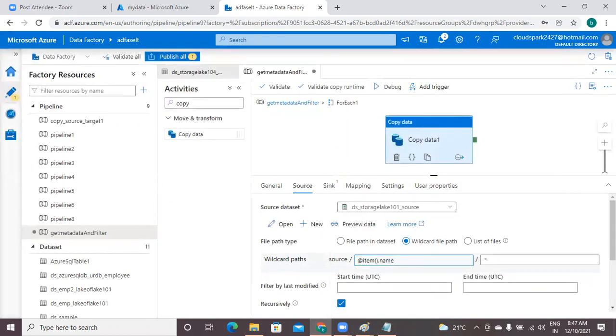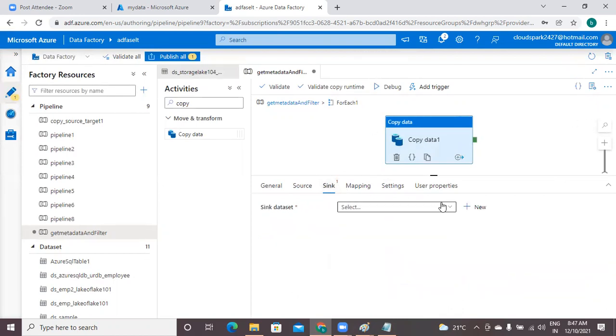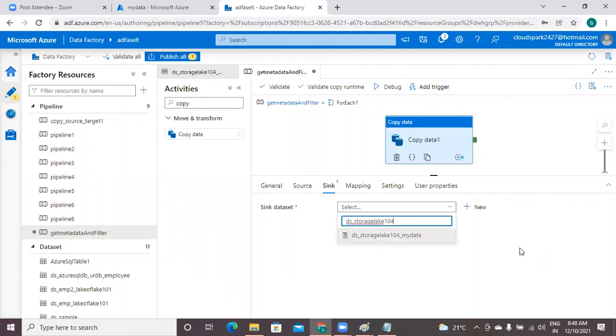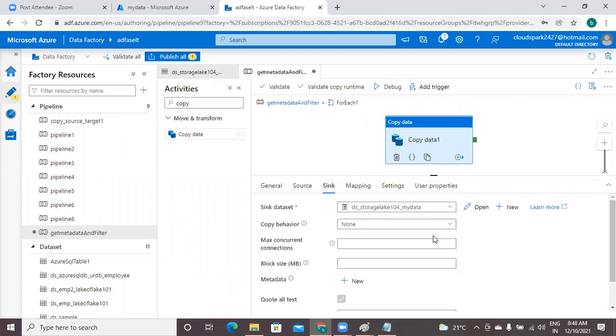Now everything related to source is completed. Only sink is pending. Sink is your target. Select your target data set, DS storage lake 104, under that my data.